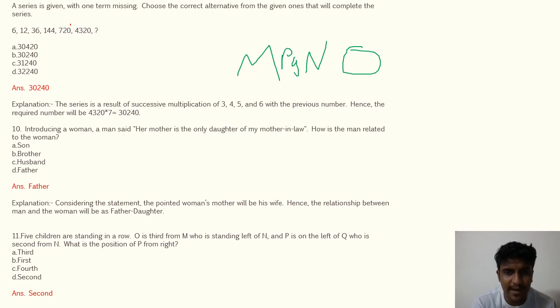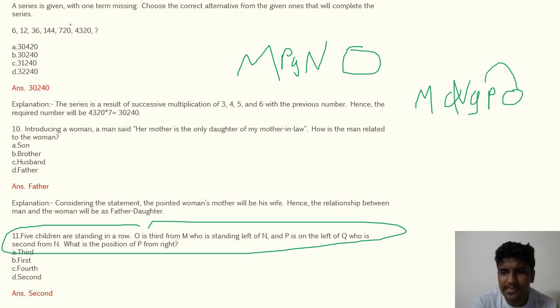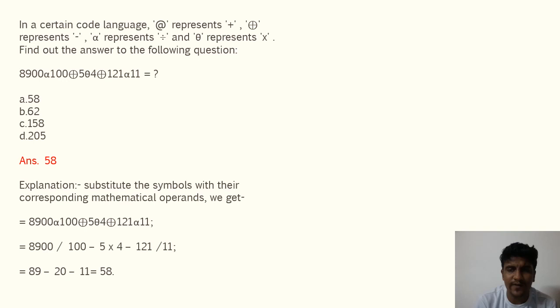Q, which is second from N. So here you have to find out the position of P from the right. When you properly rearrange and rescramble it according to this statement, you get M, O, P, Q, N. So it comes as the second alphabet from the right, and that second alphabet is P. So that's what you wanted to find out, the position of P.